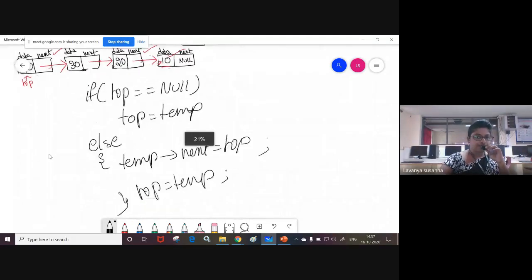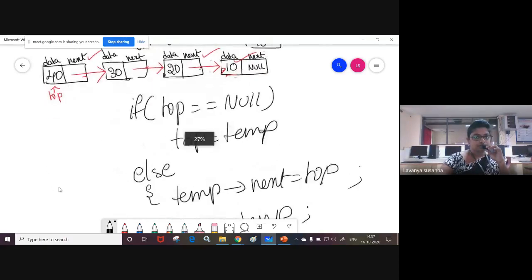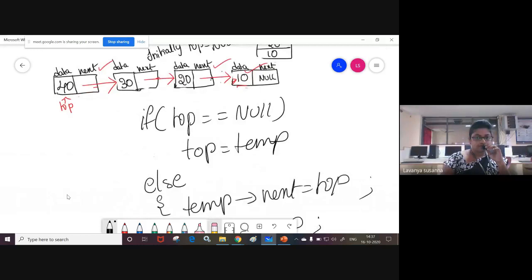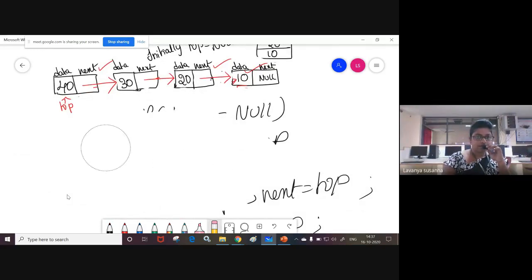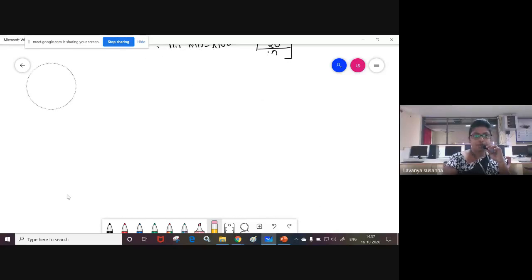Up to now I have explained this only. You need to practice linked list. If you practice, you can write the algorithm without seeing also. Okay, I hope you understood. The push operation is completed. Now the pop operation. Let us see the pop operation.